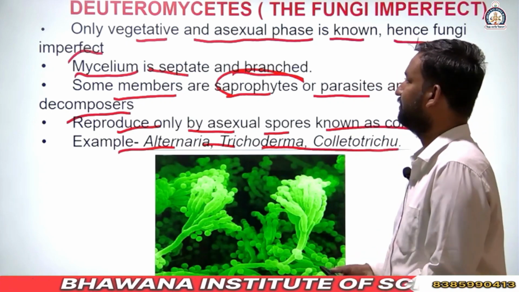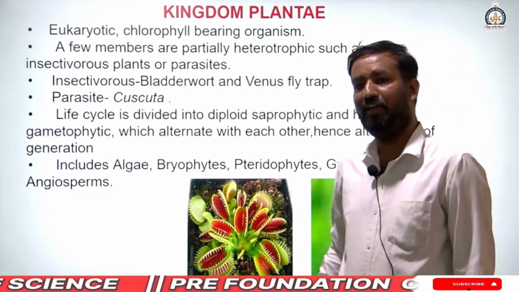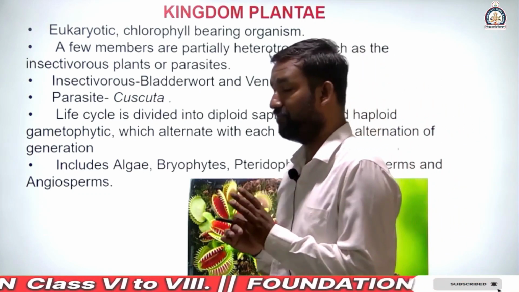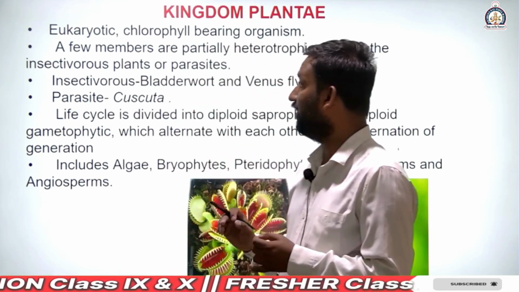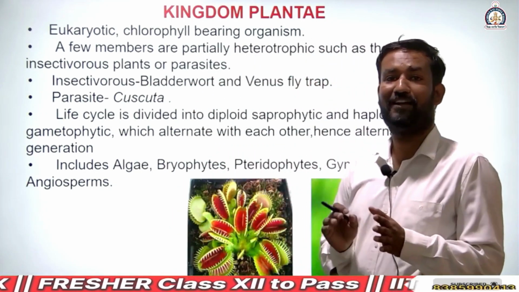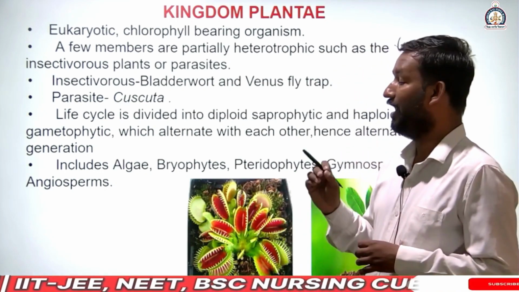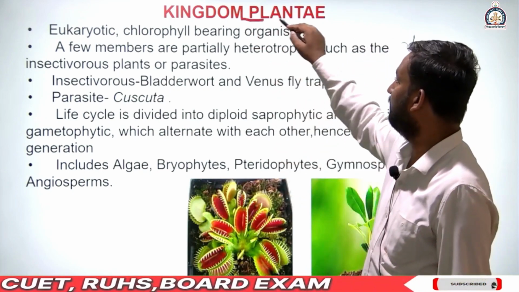Okay, next is the kingdom Plantae. A complete discussion of fungi is divided into Ascomycetes, Basidiomycetes and Deuteromycetes, and all these groups are classified on the presence of sexual spores, ascospores and basidiospores. Okay, the next kingdom is Plantae.